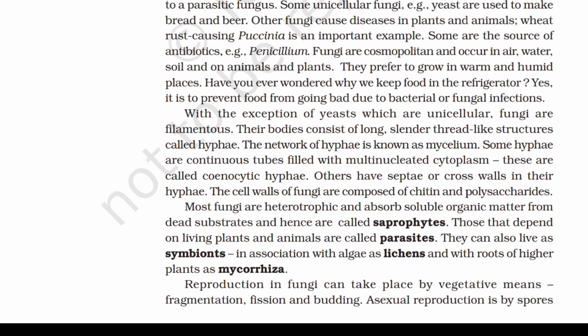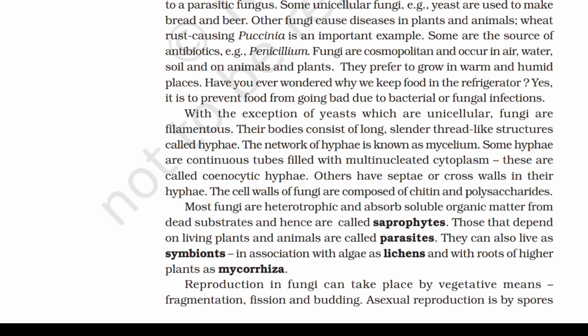The network of hyphae is known as mycelium. Some hyphae are continuous tubes filled with multinucleated cytoplasm. These are called cenocytic hyphae. Others have septae or cross walls in their hyphae. The cell walls of fungi are composed of chitin and polysaccharides.